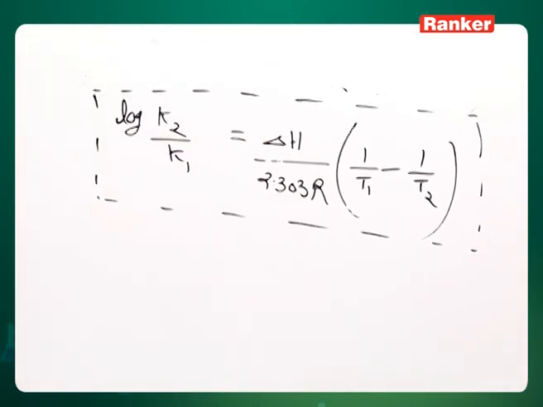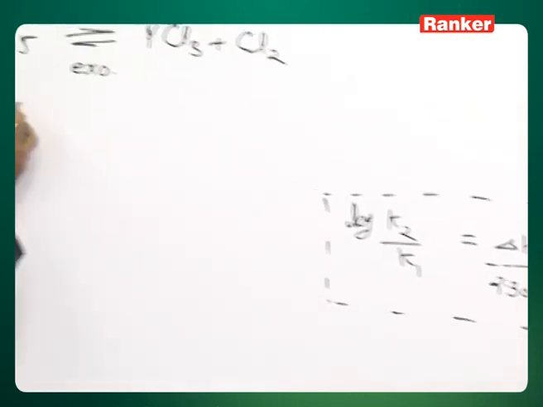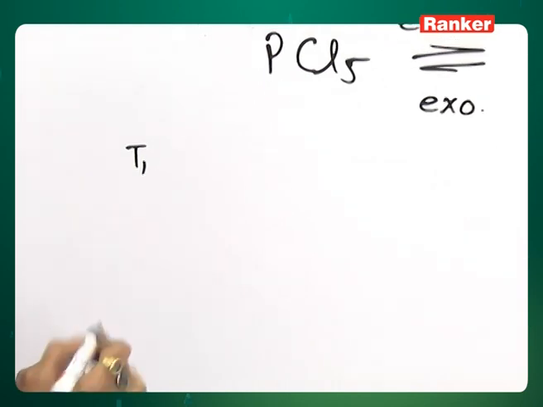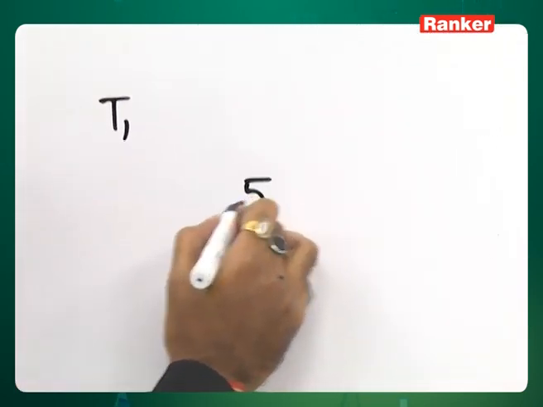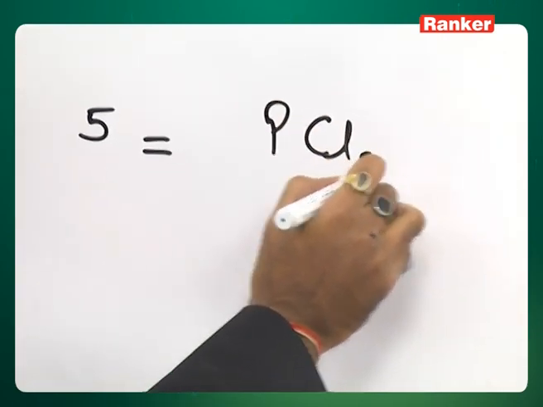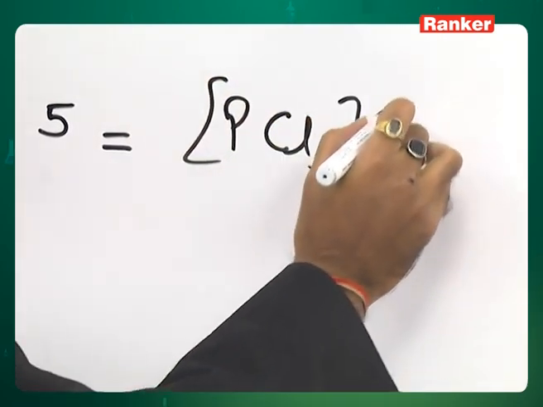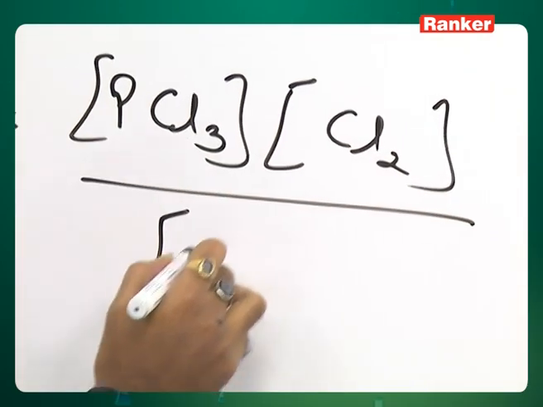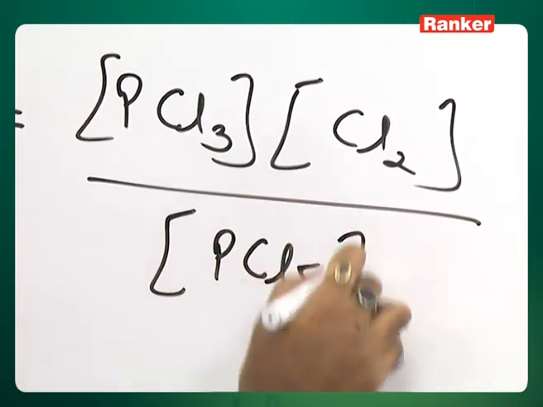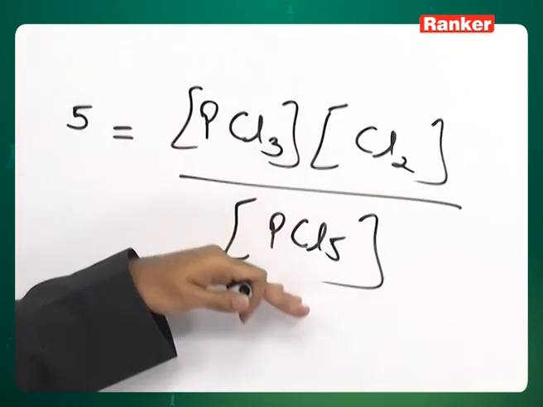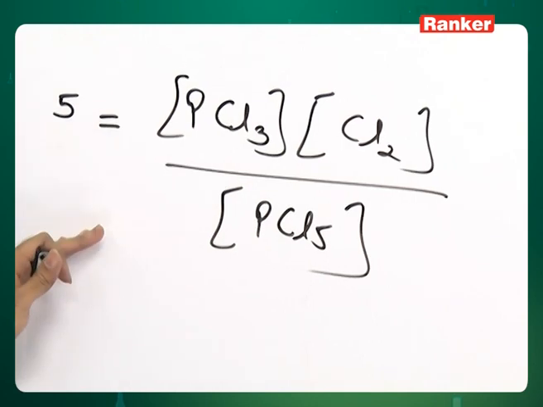We write the equilibrium constant for this. Suppose at a temperature T1, the equilibrium constant is 5. So we will get 5 equal to concentration of PCl3 into concentration of Cl2 upon concentration of PCl5. This ratio must be equal to 5.